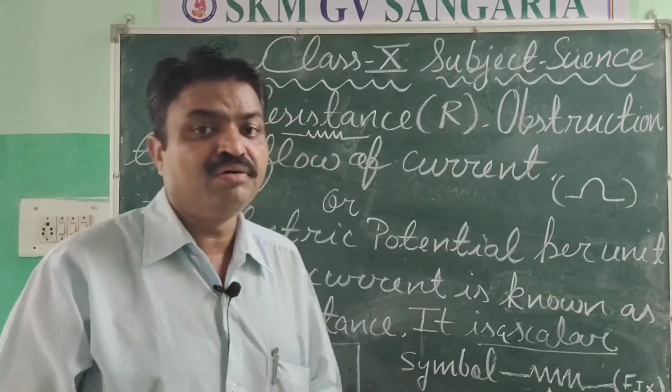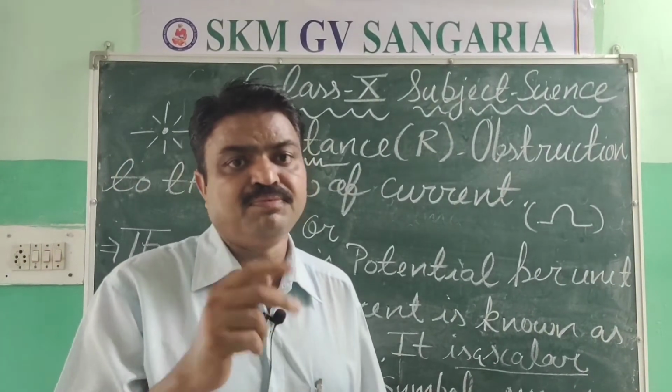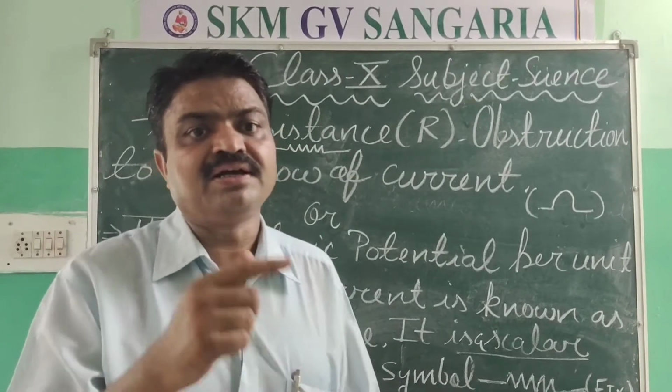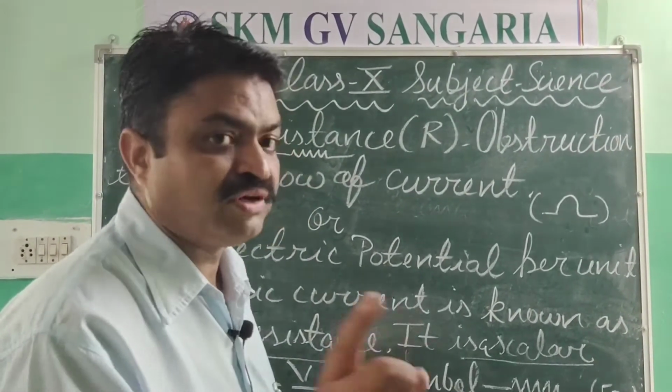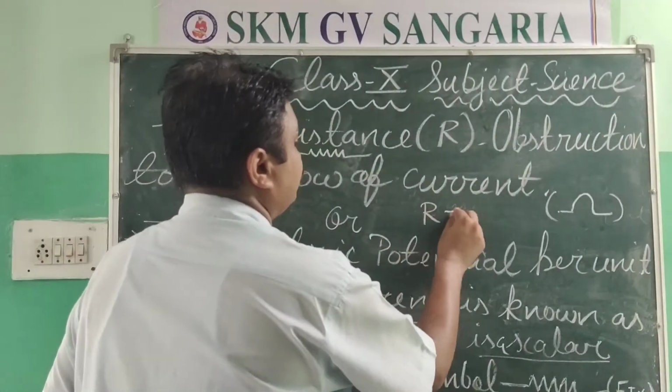Now we come to the conductors. There are two types of conductors. I have taught you two types of conductors, like the superconductor. Superconductors do not have resistance. Their resistance is zero.